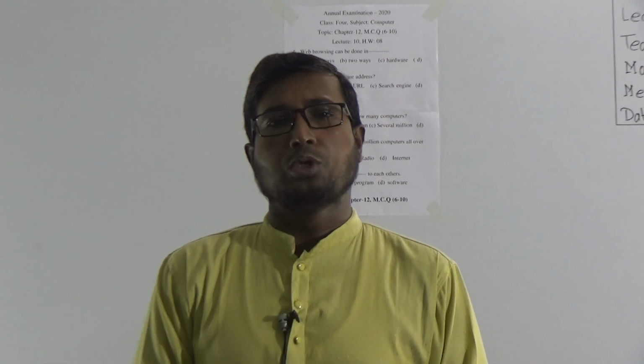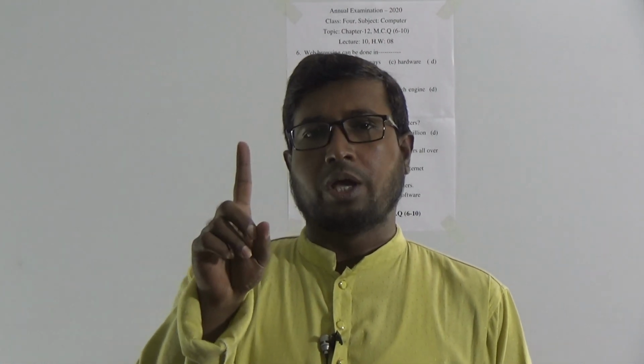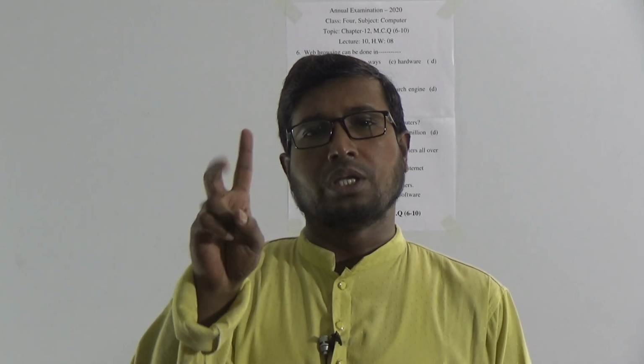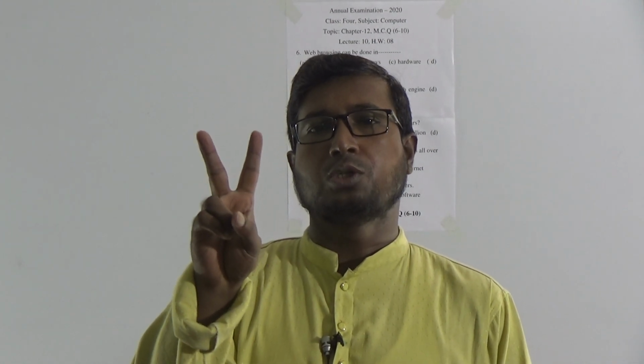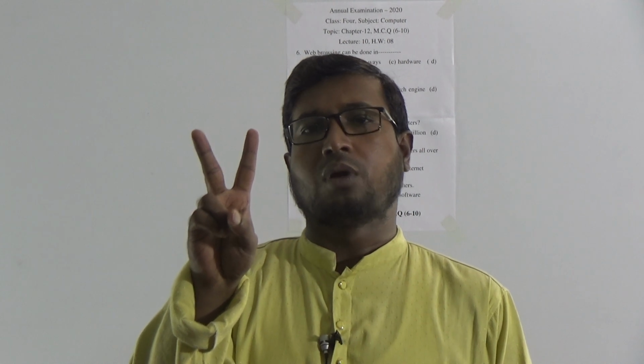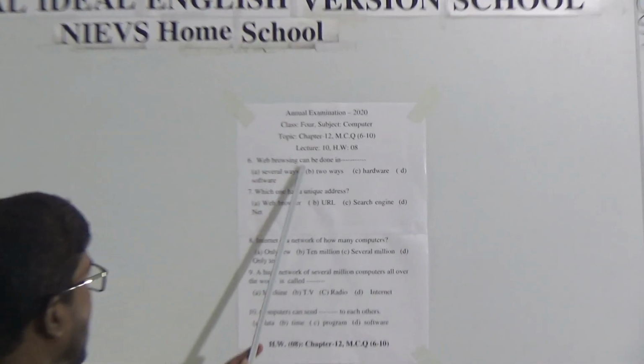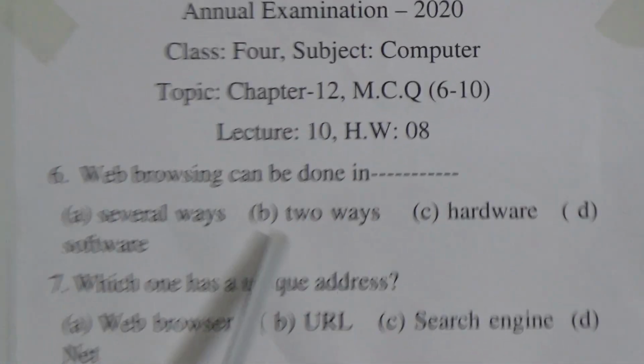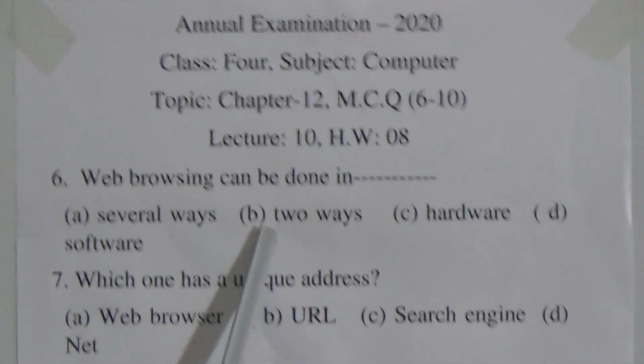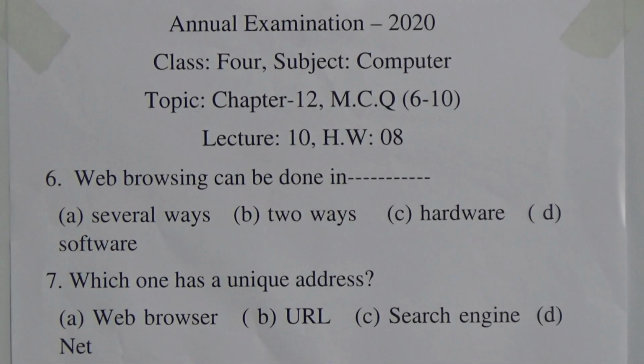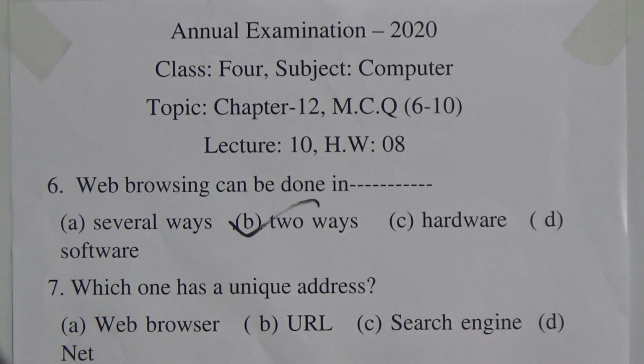From our book chapter 5, we have learned that we can do web browsing in 2 ways. Number 1, we can go directly to a website. Number 2, we can use a search engine. So web browsing can be done in 2 ways.